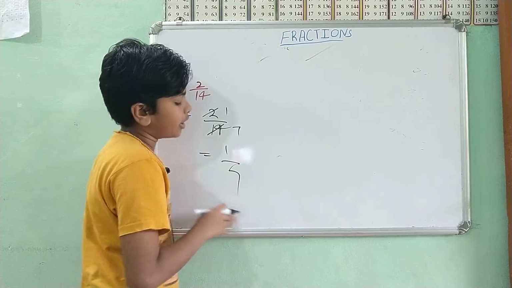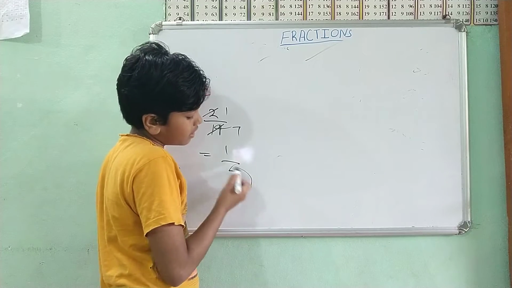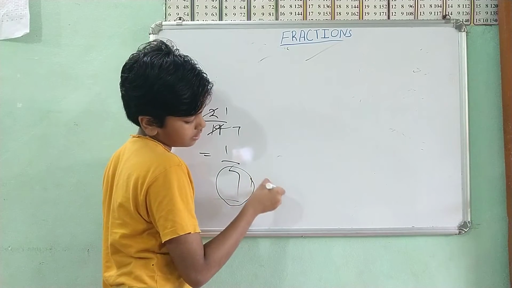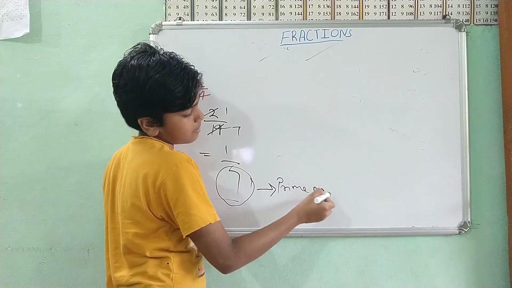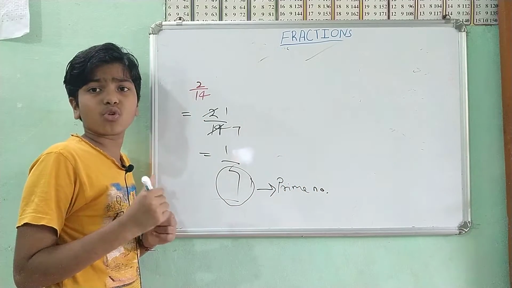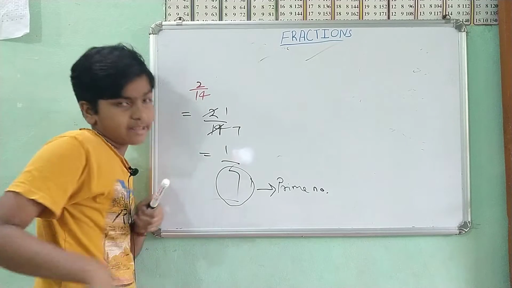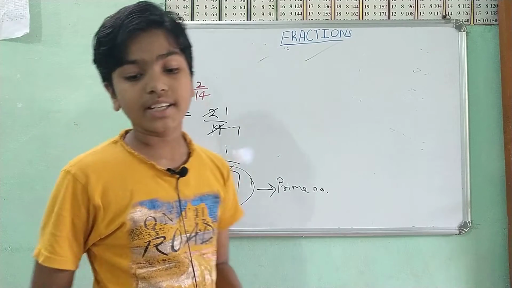See, 1 by 7 can't be reduced any further. 7 is a prime number, so we can't reduce it more, and 1 is there. And that's what it is.